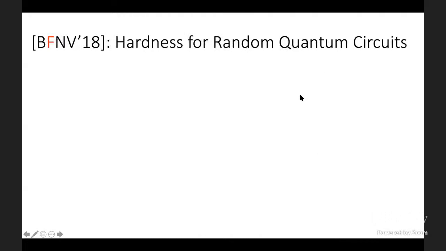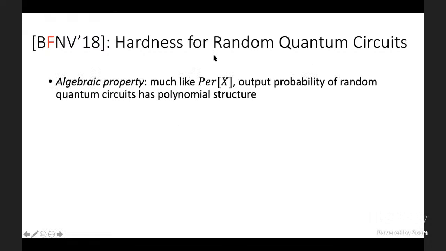So how are we going to adapt Lipton's proof from the hardness of the permanent of a random matrix to the output probability of a random quantum circuit? Well, like I said before, in many ways, I think these two quantities, the permanent and the output probabilities, are sort of similar mathematically. In particular, they both have a similar algebraic property. So much like the permanent, the output probability of a random quantum circuit has polynomial structure. To see this, let's consider breaking apart our circuit into its gates. So let's say C is equal to Cm times Cm minus 1, and so on. These are, say, 2-qubit gates.